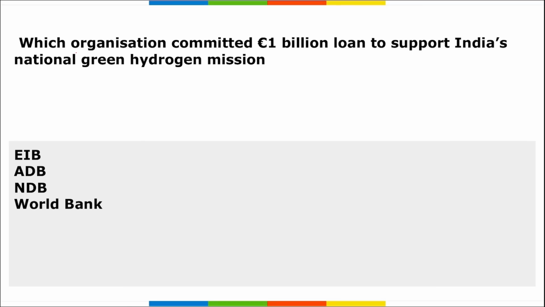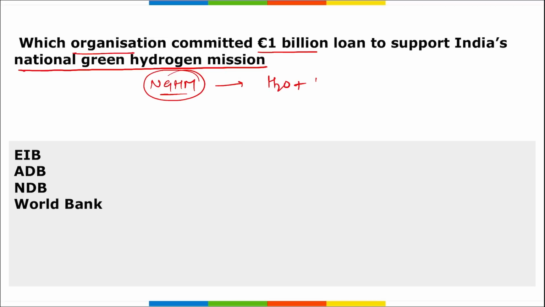Moving on, which organization committed a 1 billion euro loan to support India's National Green Hydrogen Mission? We know green hydrogen is considered the fuel of the future, as on burning only water vapor and heat is released, so no carbon is released into the atmosphere. So it was the European Investment Bank.